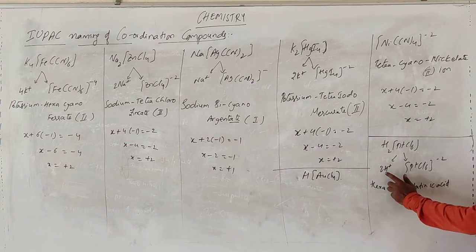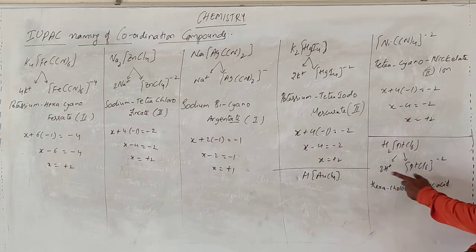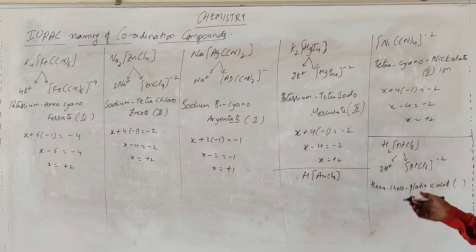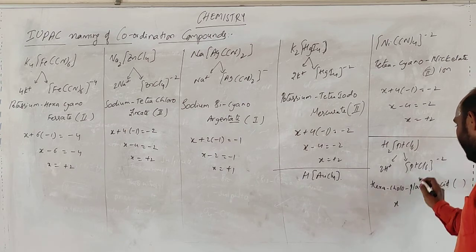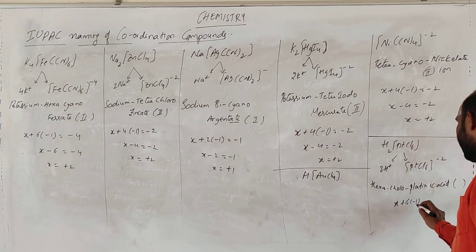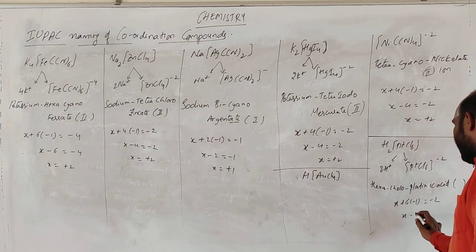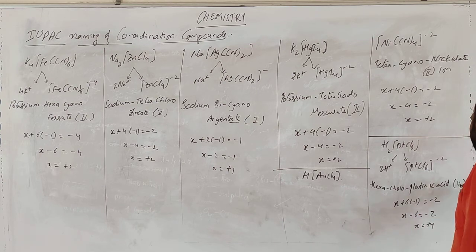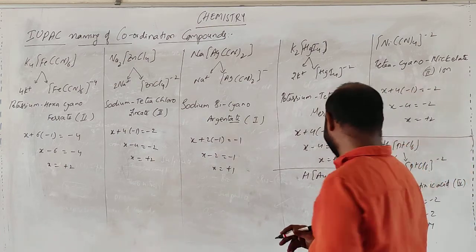Why? Because we are getting H plus from this compound. So this is called platinic acid. Hexachloroplatinic acid. In bracket the oxidation state. So X plus 6 times of minus 1 is equal to minus 2. So X minus 6 is equal to minus 2. X is equal to 4. So 4 is the oxidation state.